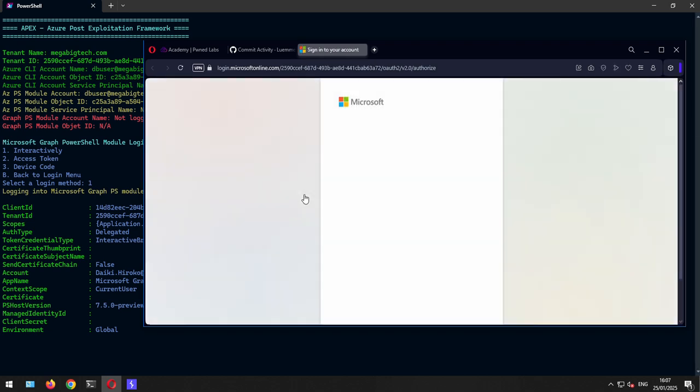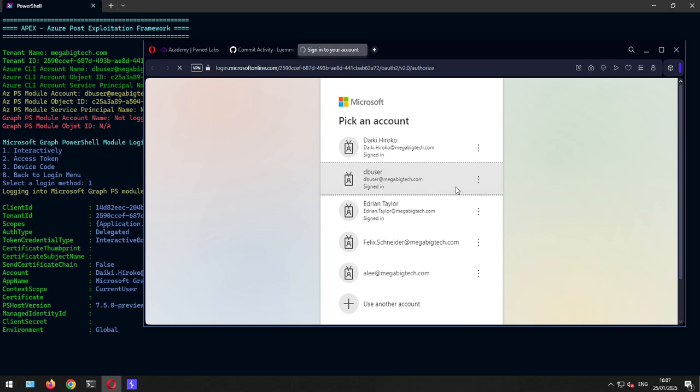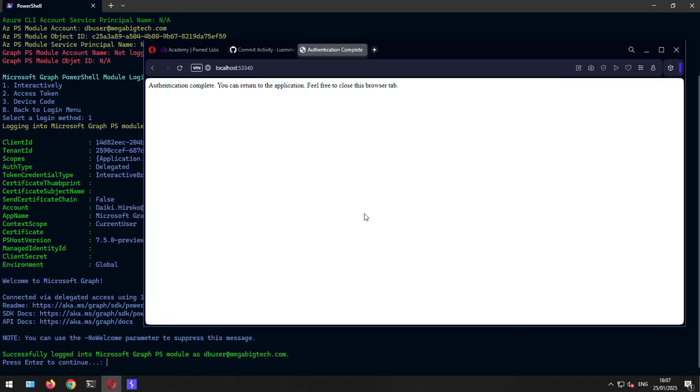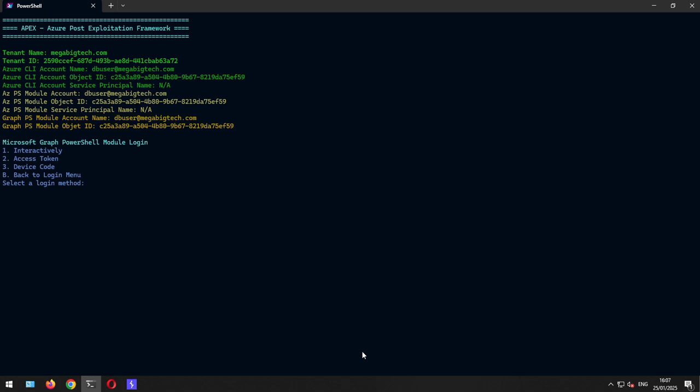So last but not least, we are going to log into the Graph module. And now this is reflected, this menu didn't change. So we see which tools we are logged into with which user.